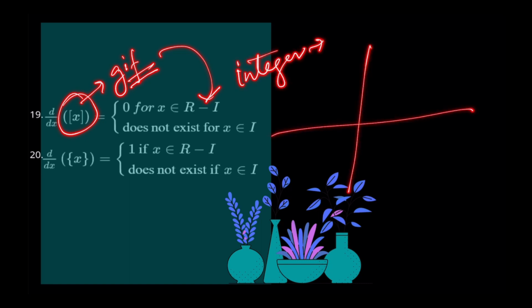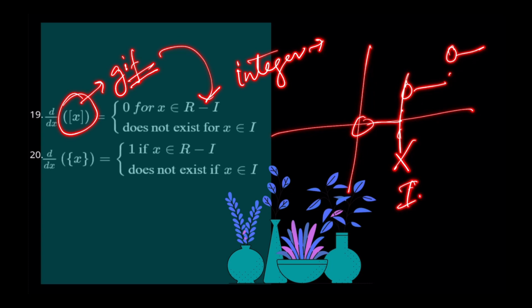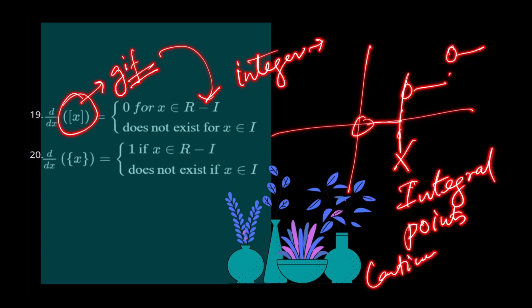If you remember, the graph is a step function, correct? So at each integral point there is a break, it is not continuous. And the moment it is not continuous, it is also not differentiable. Done? Clear?